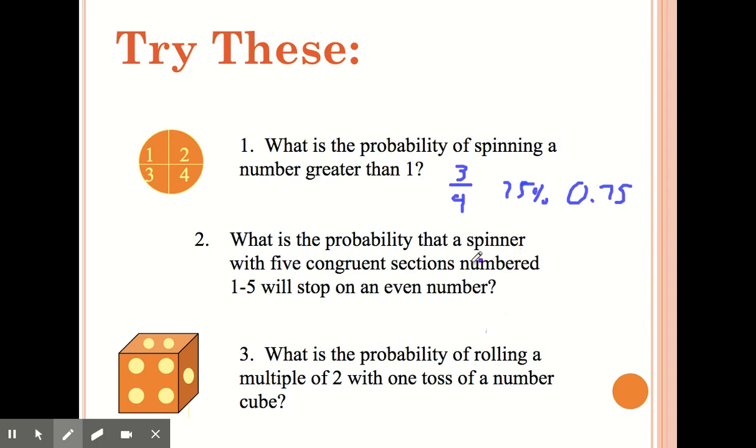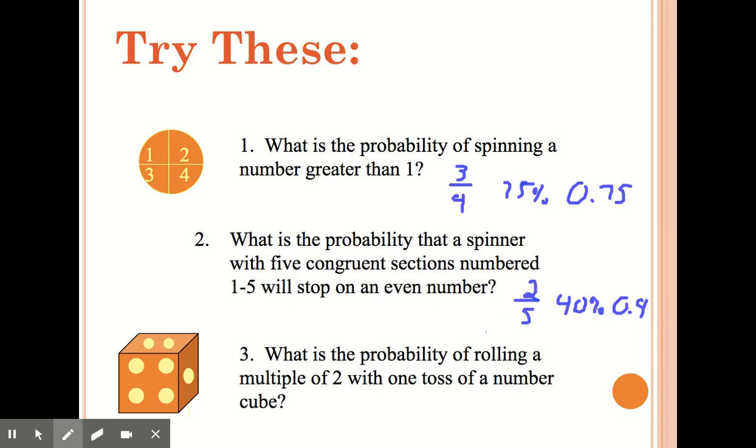What is the probability that a spinner with 5 congruent sections numbered 1 through 5 will stop on an even? Well, we know that it's going to be 5 possible outcomes, because there's 1, 2, 3, 4, and 5. How many of those are even? Well, just 2 and 4 are even, so it's going to be 2/5, 2 out of 5, which would be 40%, or 0.4.